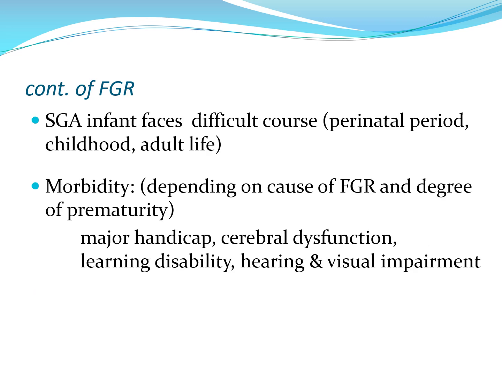The small for gestational age infant faces a difficult course in development, including in the perinatal period, even in their childhood and adult life. And the morbidity that arises from FGR would depend on the cause of the FGR and the accompanying degree of prematurity. And this will lead to major handicap.